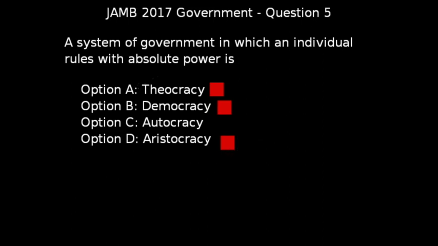Now, our correct answer to this question is option C, which is autocracy. Autocracy is a form of government in which absolute control lies in the hands of a single person. Under autocratic law, the ruler has unlimited and undisputed power.